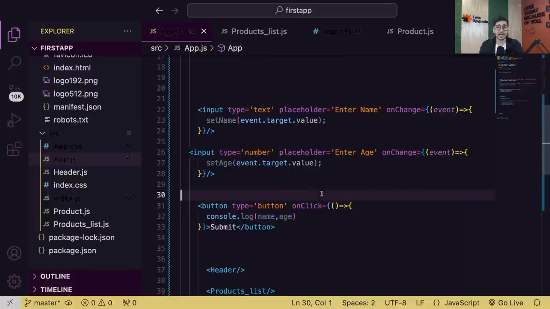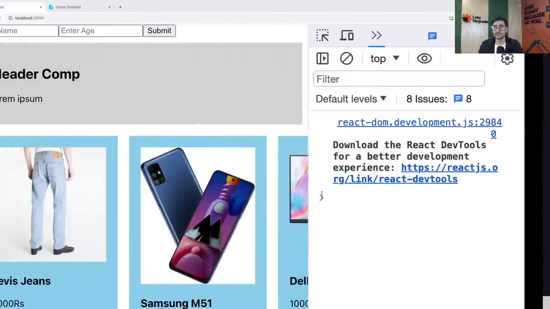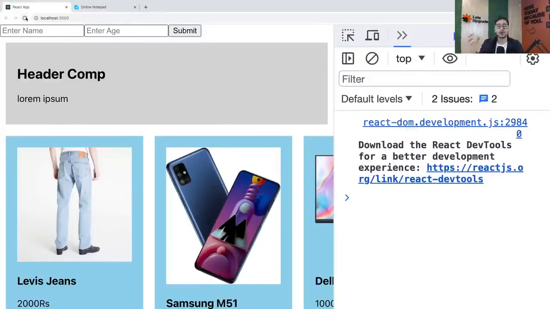Now I'm not re-rendering my UI. That means I'm not trying to refresh my UI, but internally it will still refresh. Remember, it doesn't matter if you're displaying the variable on UI or not. If your state variable changes, the UI will re-render. It doesn't matter. But anyway, in this case, I don't want to display.